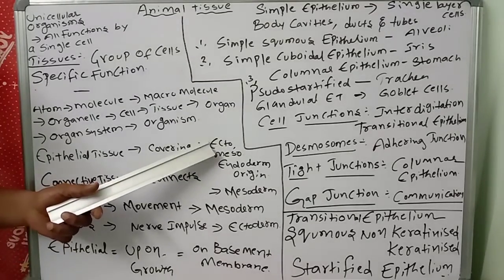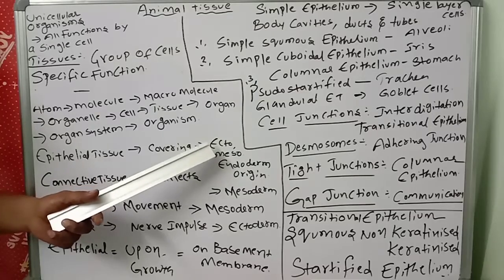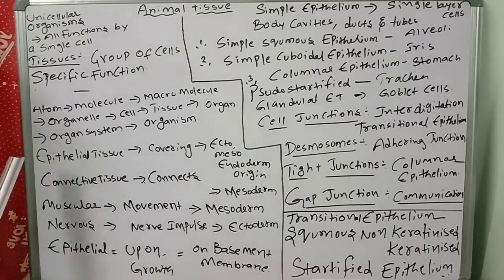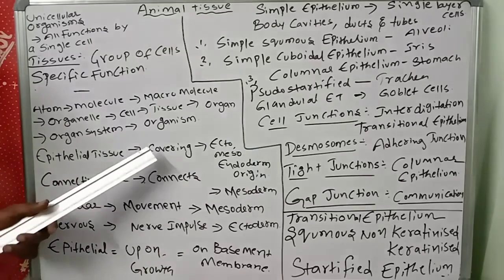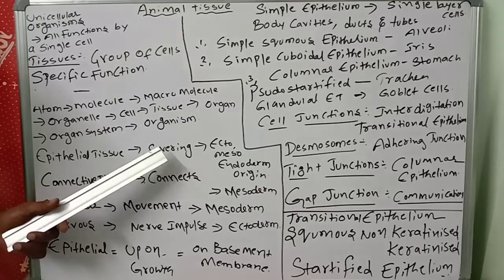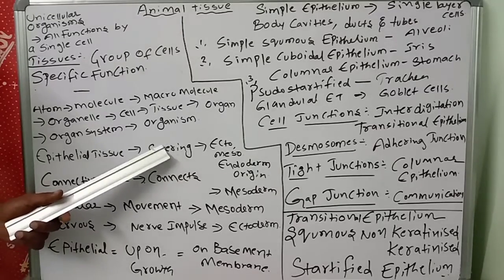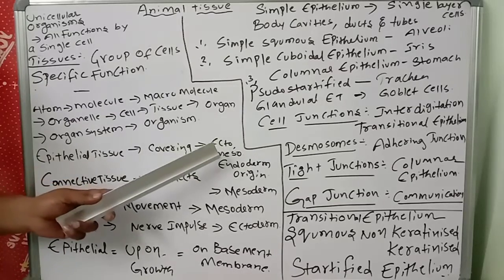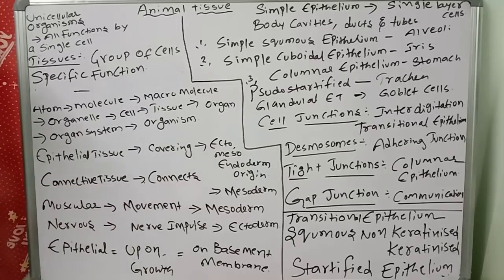Its origin is ectoderm. You know the three germ layers in the embryonic stage, right? Ectoderm, mesoderm, endoderm. So epithelial tissue originates from ectoderm, mesoderm and endoderm.